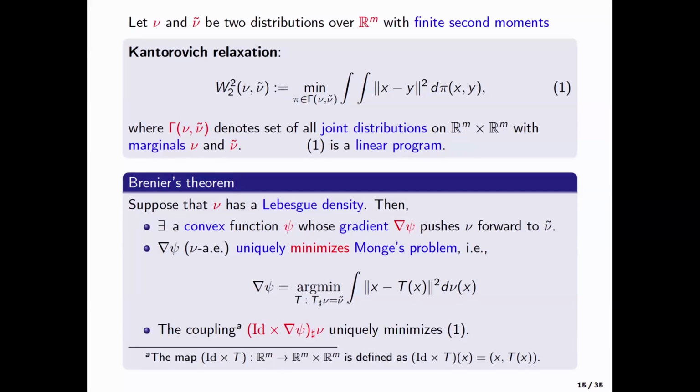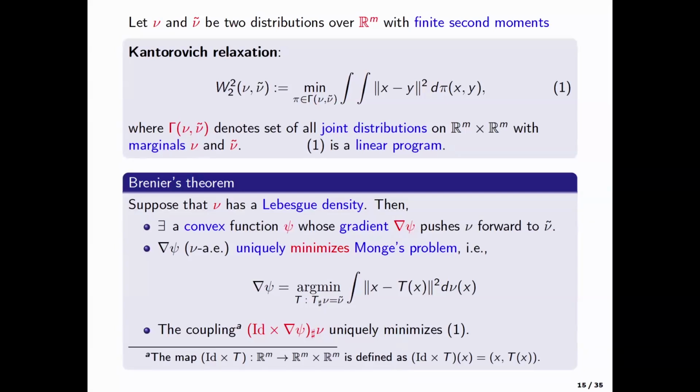The way I like to think about it is in one dimension, optimal transport is fairly easy. How do you go from a distribution to, say, the uniform distribution? You just look at the CDF. F of X, if X follows F, has the uniform distribution. F is the CDF. F is a monotone increasing map. That's a gradient of a convex function. And the multivariate generalization is that it has to be a gradient of a convex function. And then this gradient of a convex function uniquely optimizes the Monge cost. And this gradient of a convex function also gives you the coupling, which is a deterministic coupling, X going to grad psi of X, which minimizes the Kantorovich form.